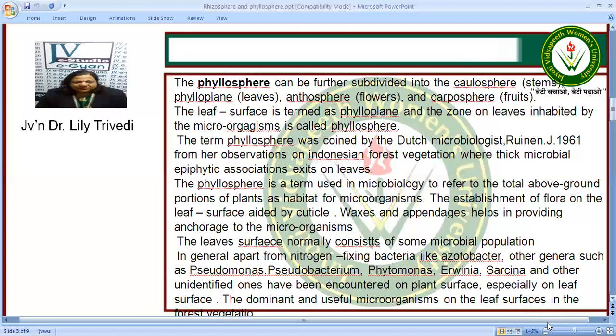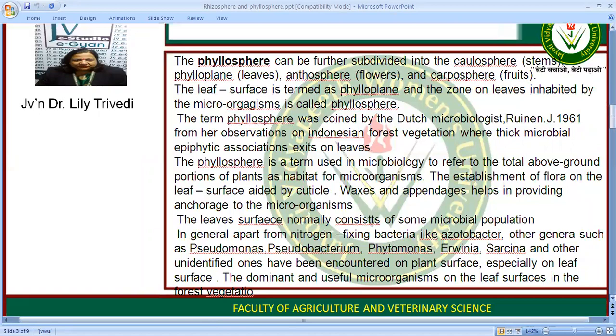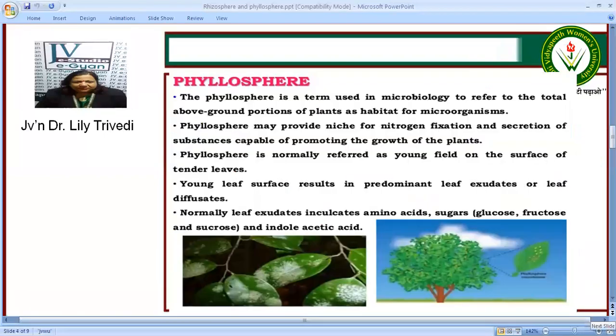Some nitrogen fixing bacteria like Azotobacter are also present on the leaves. The dominant and useful microorganisms are present on the leaf surfaces.